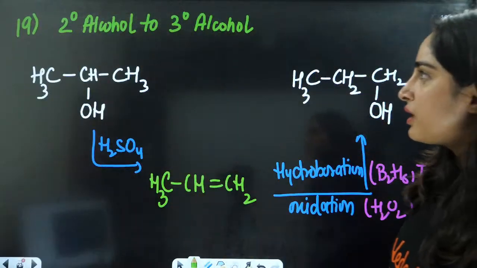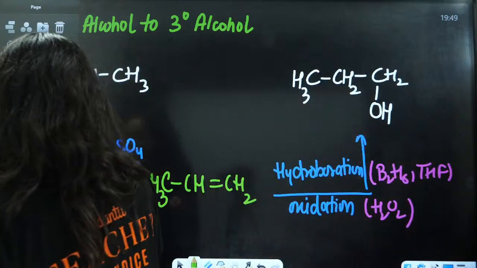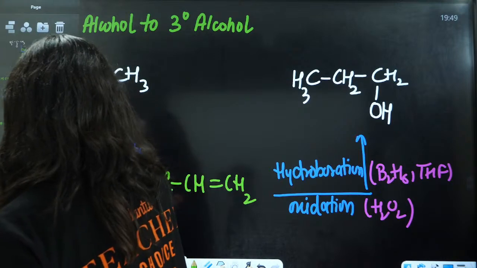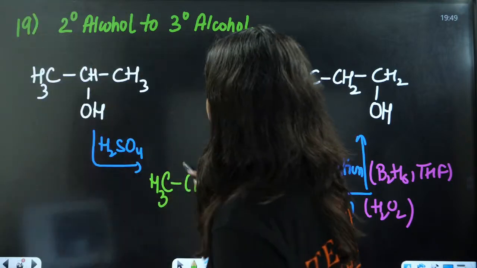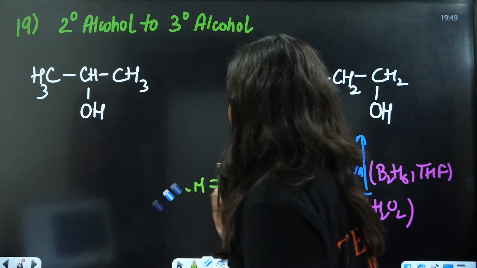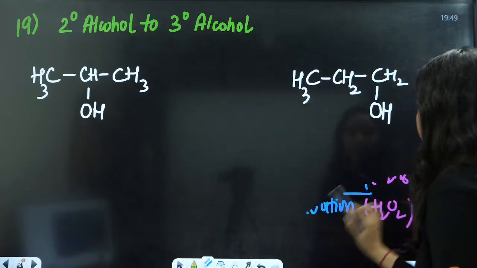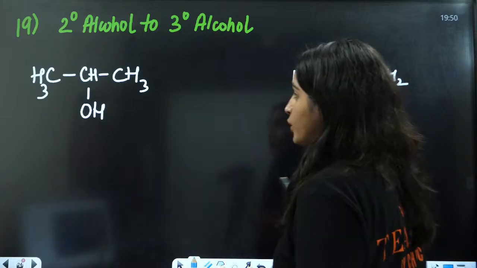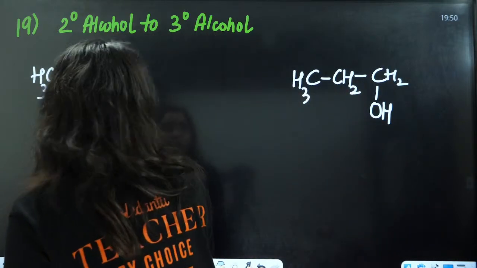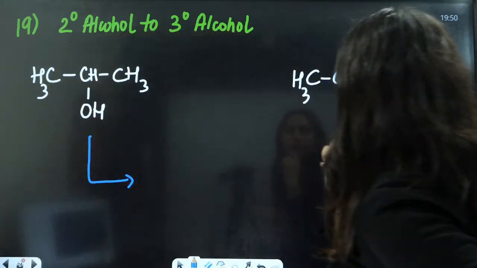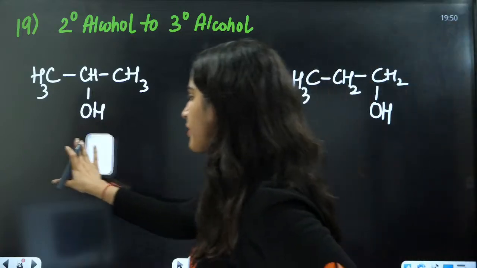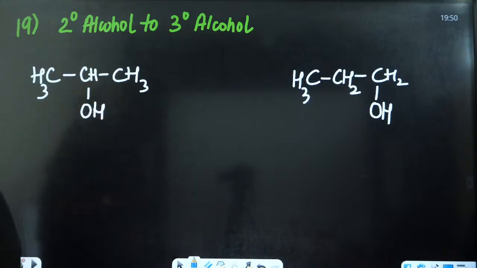What is another method? We can also do this by one more method. That method can be, firstly, you can convert it into a carbonyl. No, I think this is the perfect method. I think this is a much easier method. Understood this?